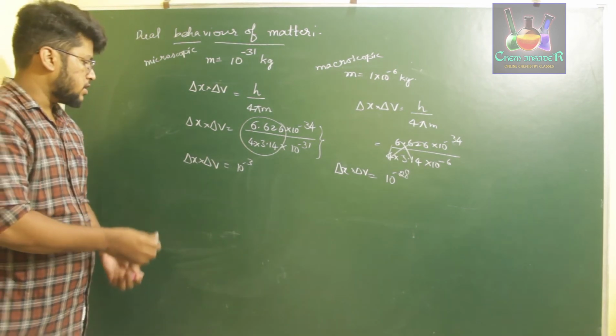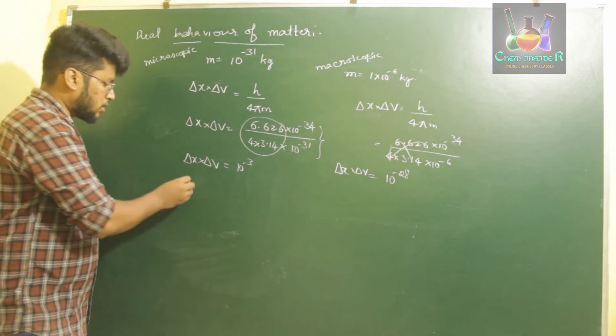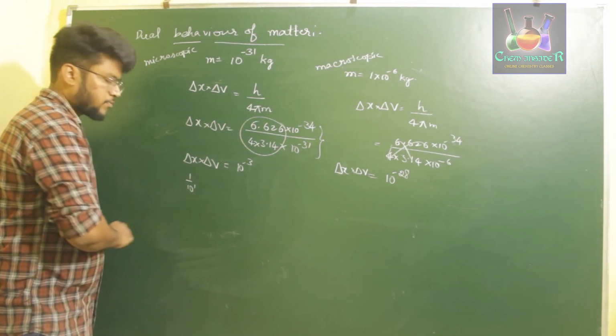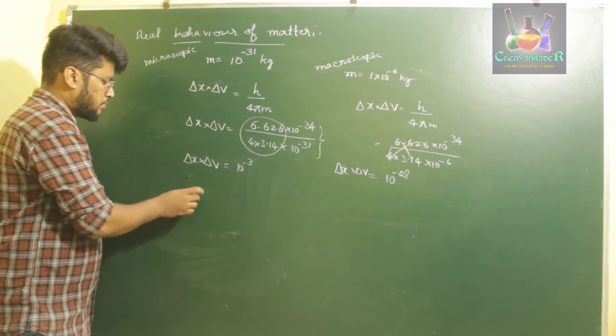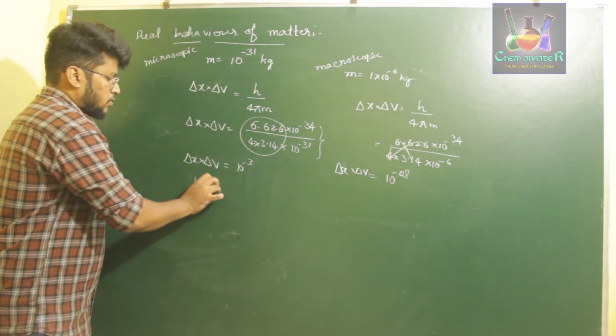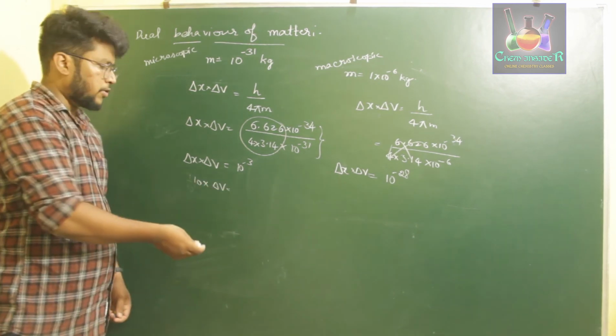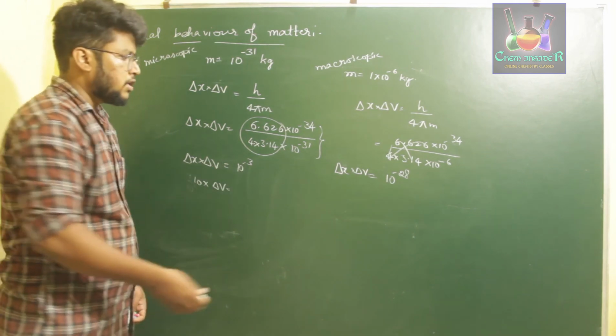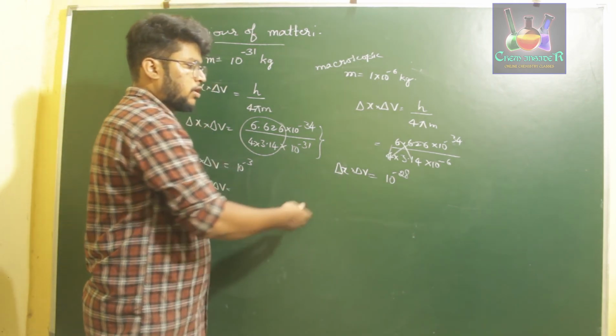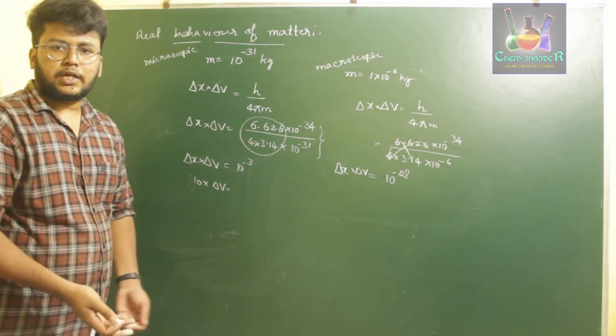Let us say I consider x is something around 10 power 1, so position let it be 10. Then delta v should be a greater value in order to form 10 power minus 3. In this case, if both are smaller, then we'll get 10 power minus 28.